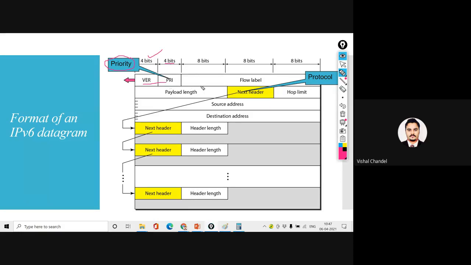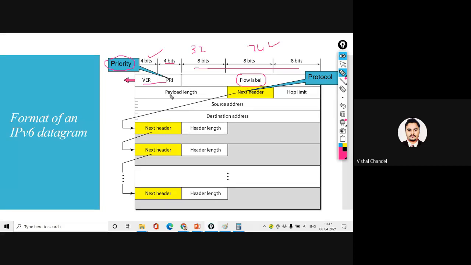Next, the remaining 24 bits we use for the flow label. I will also explain what flow label means. So out of the first 32 bits, the first 4 bits are for the version, 4 bits for the priority, and 24 bits for the flow label.